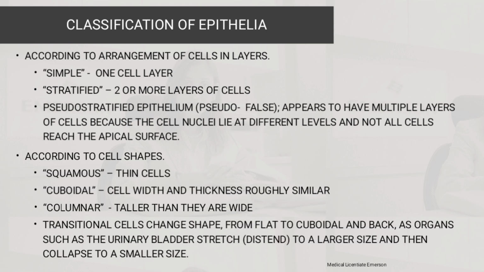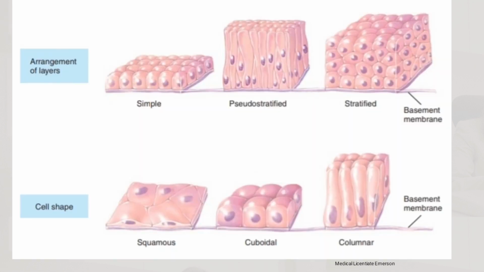Then the other classification is according to cell shape, where we have squamous, which are thin cells. We have cuboidal, whose cell width and thickness are roughly similar. And then we have columnar, which are taller than they are wide. Then we have transitional cells that change shape from flat to cuboidal and back, as organs such as the urinary bladder stretch, distend to a large size, and then collapse to a smaller size. That's an example.